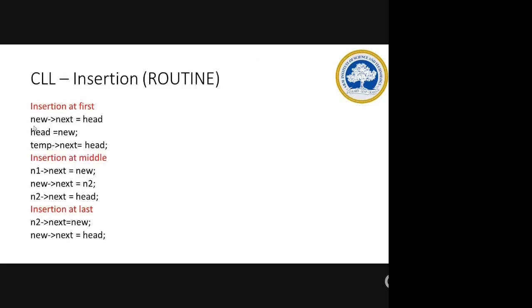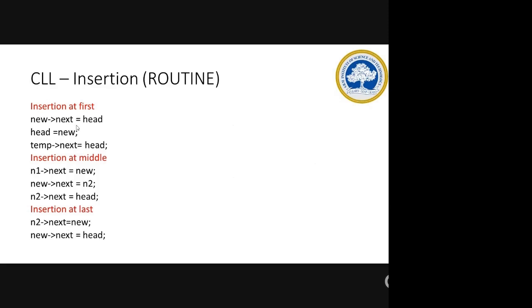Insertion at the first: the new node's next will be, initially when you are inserting at the first, head will be in the first position, right? So when you are inserting before the head node, the new node's next will have the head value. Assume there is one linked list here, and now you are inserting a new node. So the new node which you are inserting, its next will be the head.